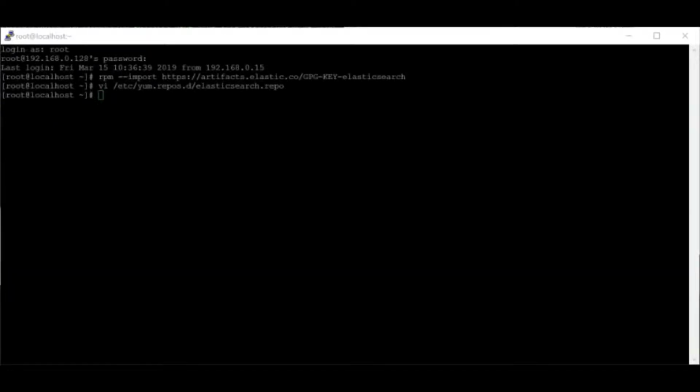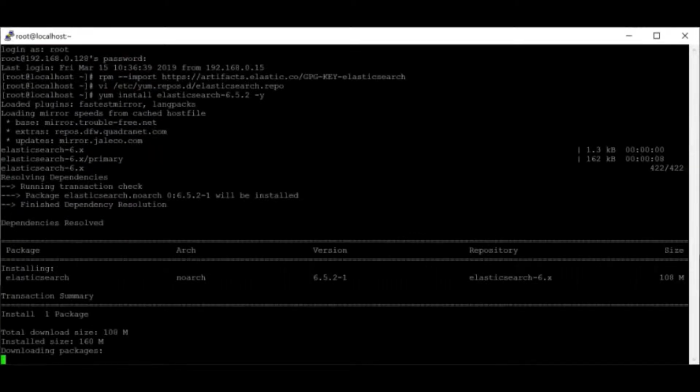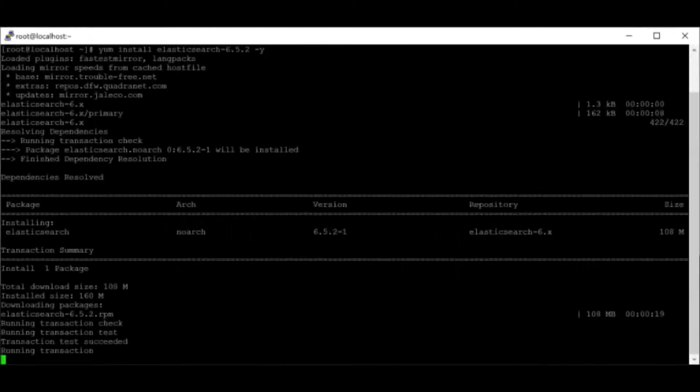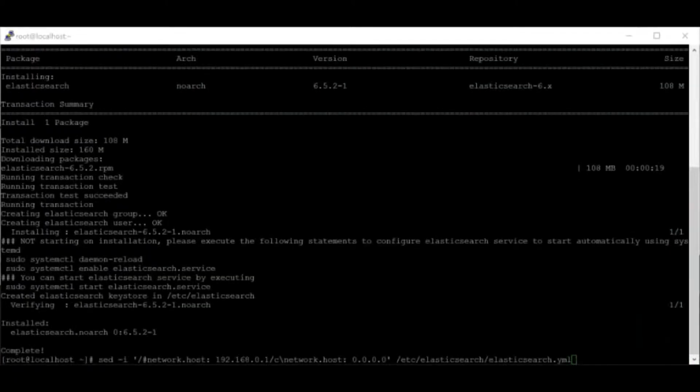Now we can install the actual Elasticsearch. As you can see, I'm changing which interface Elasticsearch is listening on.